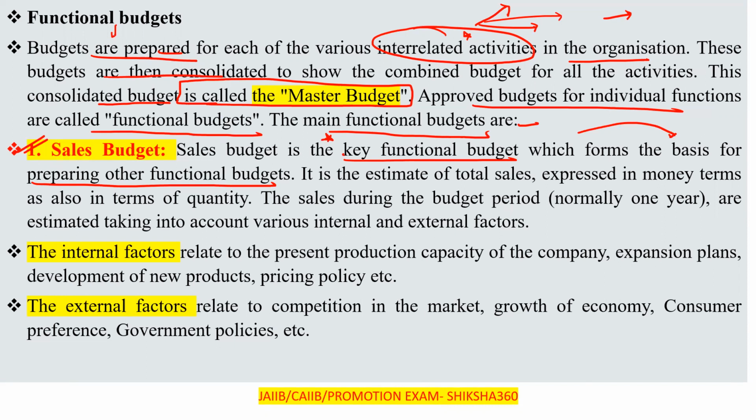Basically, it is the estimate of the total sales expressed in money terms. That is, it is the estimate of how much the total sale will be, expressed in money terms, and along with that it also tells the quantity.